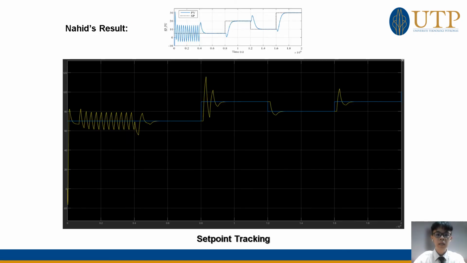Moving on, we have started to test the model under different scenarios, starting with the compensator with initialization. The set point changes in upward and downward directions and the results are shown here. The process variable is able to track and trace the changes of different set points.